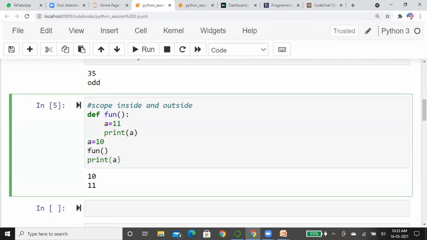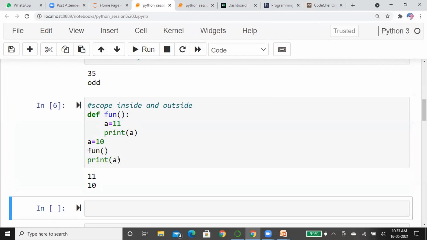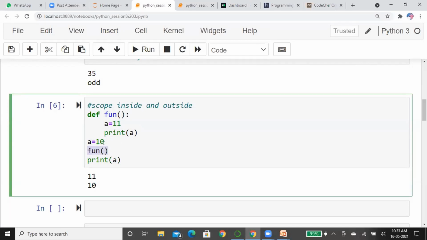You will get 10 again here. I'm going to execute this. See, inside the function you have changed the value to 11, but outside, after running the function, we print the a value as 10 again. The inside scope has not changed the outside scope. This is the scope.